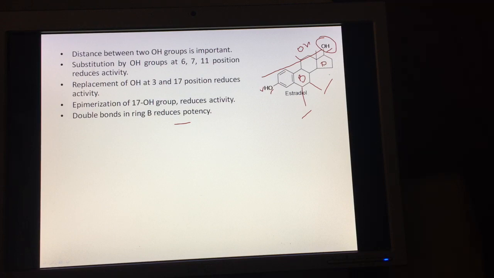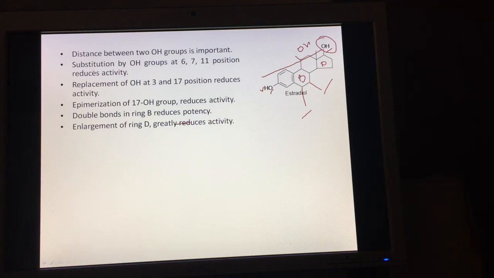Enlargement of ring D: if we increase the size of ring D, and as we have discussed in the nomenclature, enlargement of size is shown by the prefix homo. Okay, so these D-homo derivatives are not active, or the activity reduces greatly.